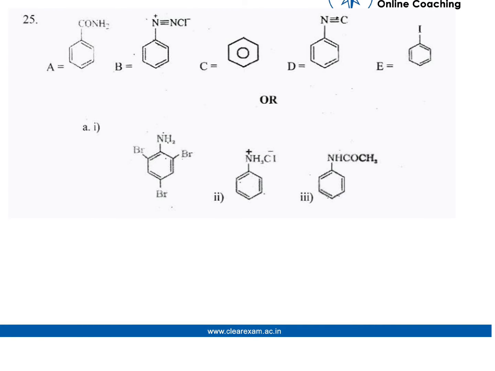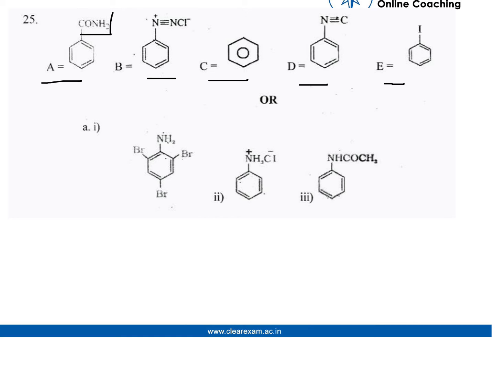For the reaction given in the question, A is benzamide, that is C6H5CONH2, and B is C6H5N2Cl, and as you can see, C is a benzene ring, D is phenyl isocyanide and E is phenyl iodide.